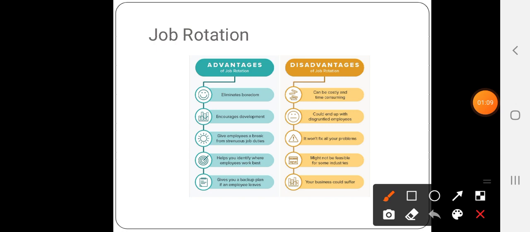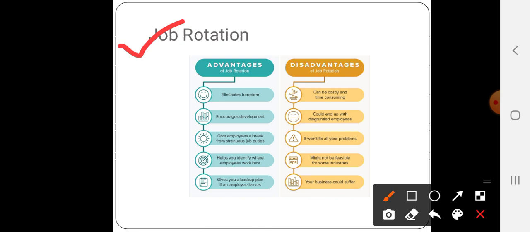So first, these are the different job designs. The first one is, what is job rotation? It is a movement of employees from one job to another job. I'll give an example in a bank. In a bank, most of the time, the role of cashier can be played by the people who are handling the counters for inquiry, or it can even be the manager.